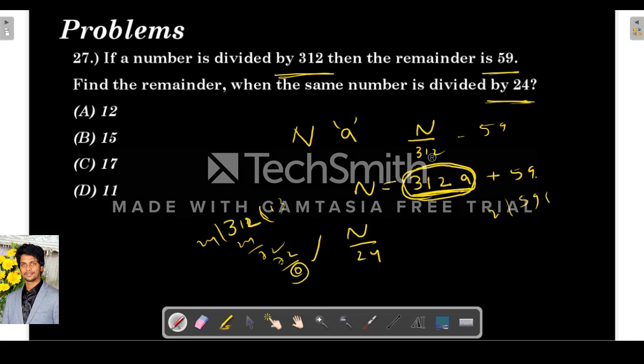So now the remainder will be the same as when 59 is divided by 24. What is the remainder? 24 2 is 48. So 11. So when n is divided by 24, the remainder will be 11. The same, because the first term is divisible by 24.